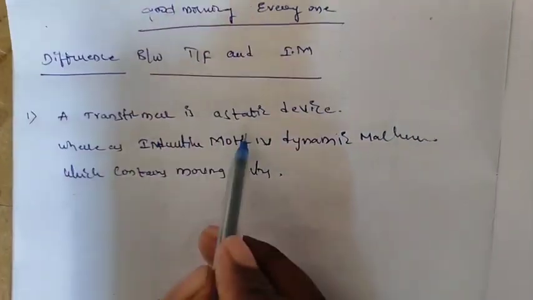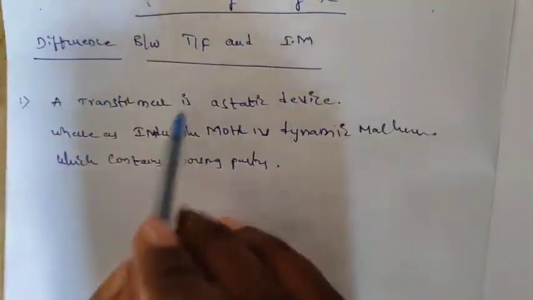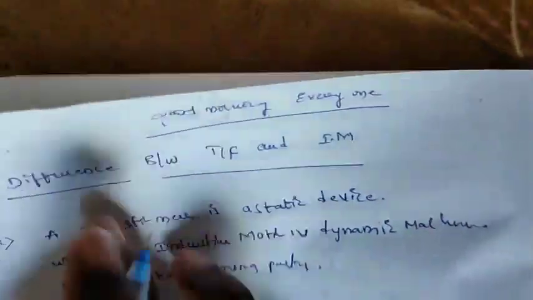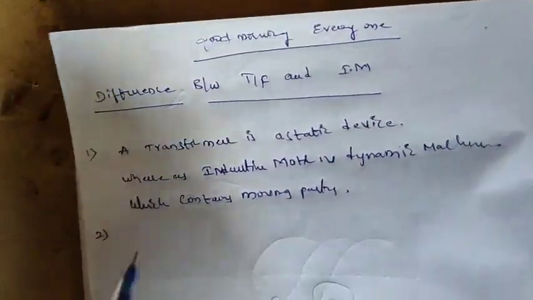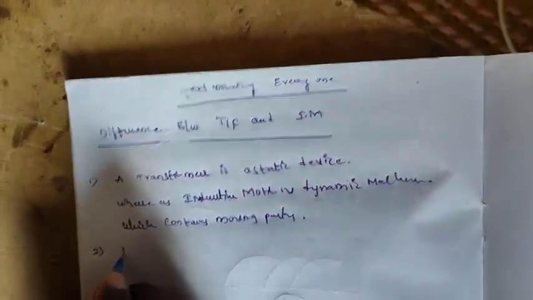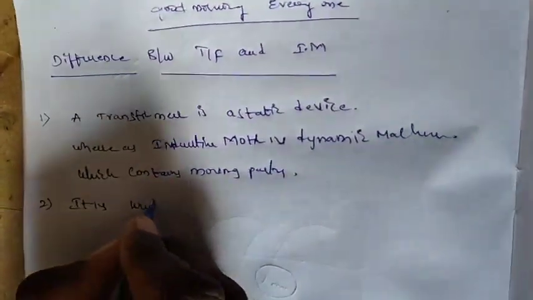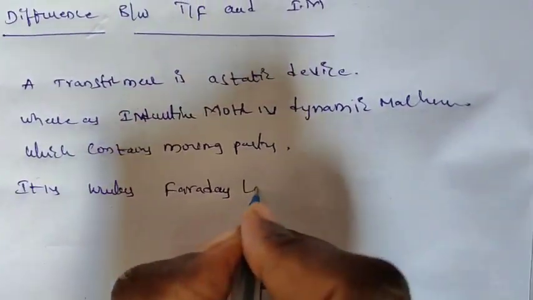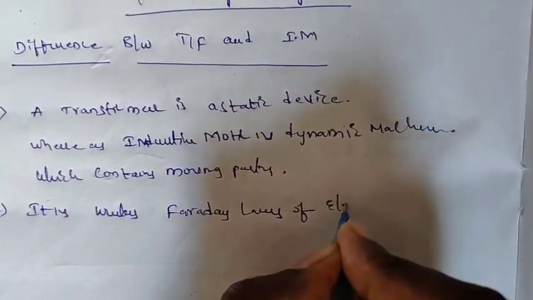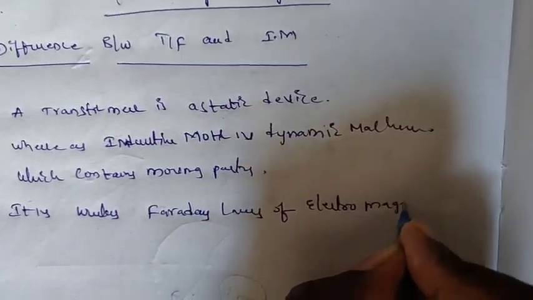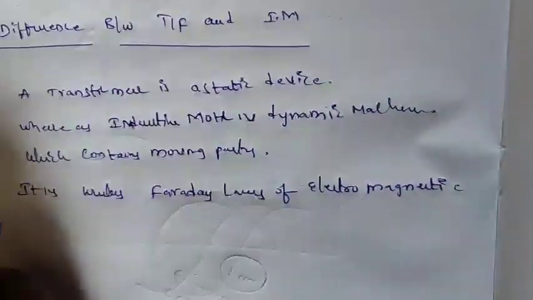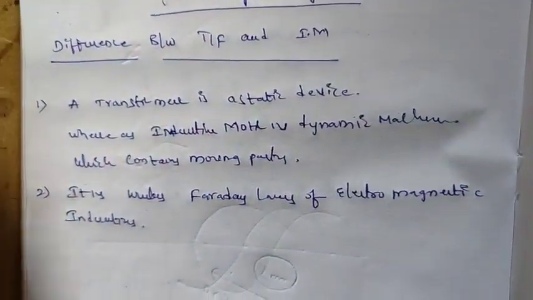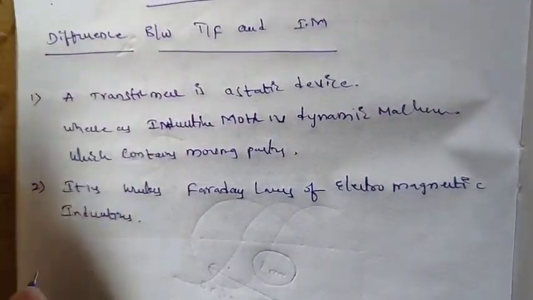That means there are no moving parts in a transformer, only a stationary device, while an induction motor is a rotating device. It has moving parts. From the operation point of view, both machines work on Faraday's laws of electromagnetic induction. That means in working principle there is no difference.